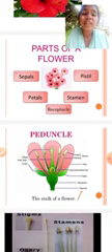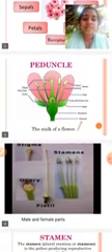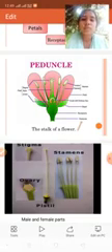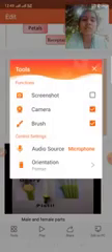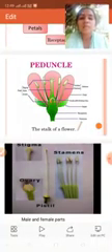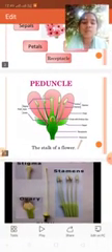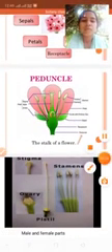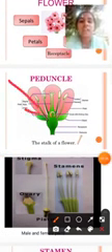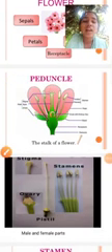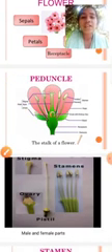This is about the LS of flower. LS means longitudinal section of flower.